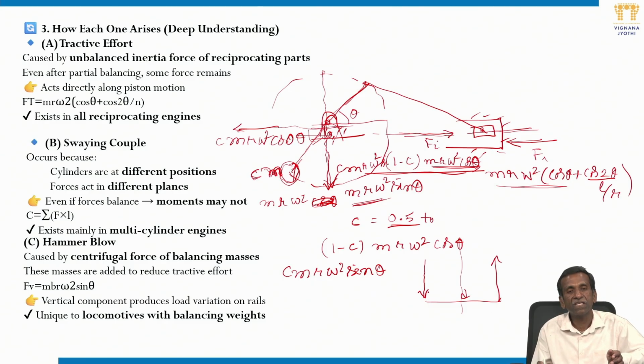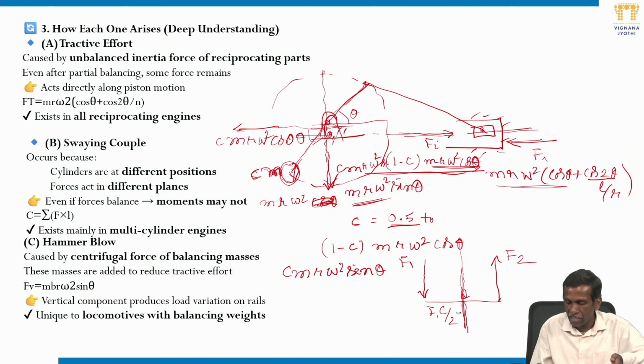If you take an inline engine with 2 cylinders, this is what I am going to call the swaying couple. The force is going to balance, but it leads to a moment about the center line. This force creates a couple, this force into d by 2. Let us say this is F1, this is F2, of course both are the same, so the force is balanced. Then F1 into C by 2, counterclockwise moment, about the central line of these inline engine cylinders.